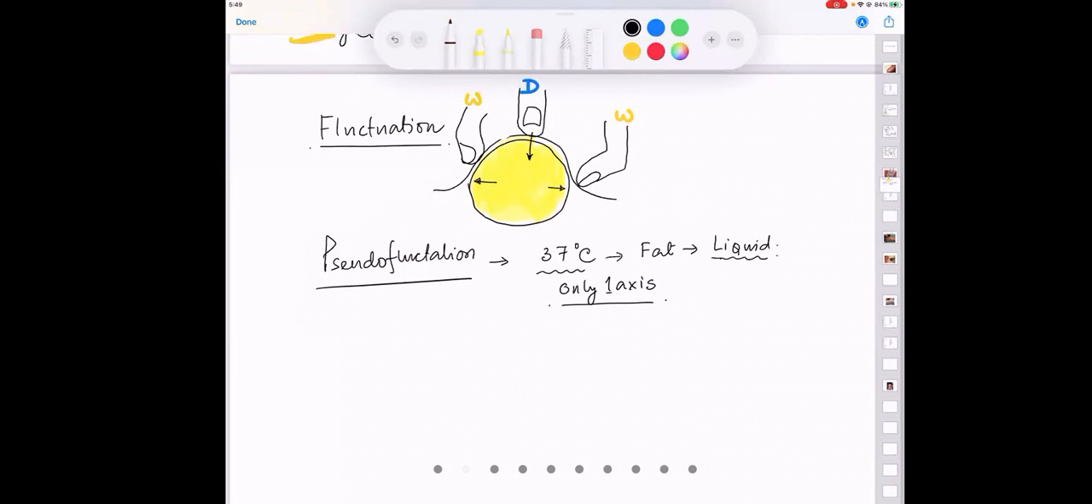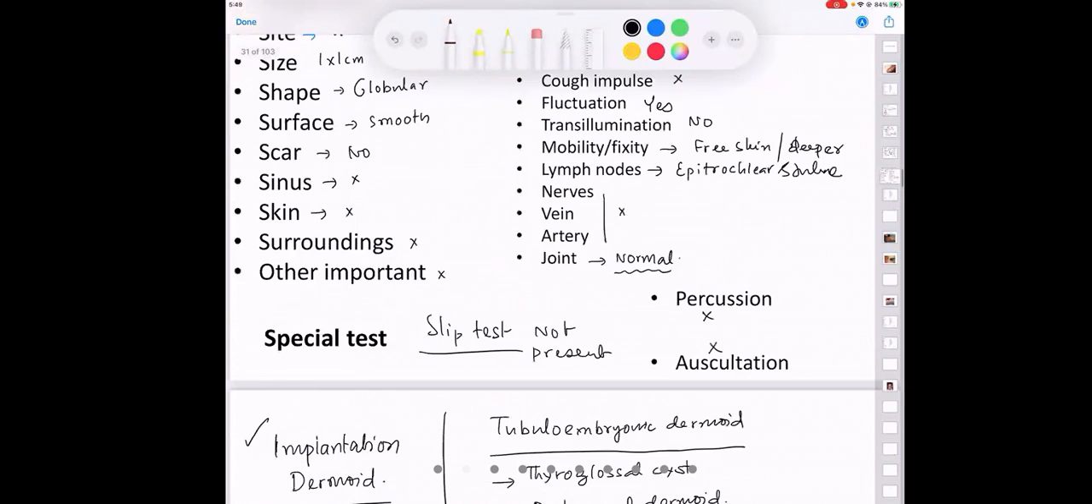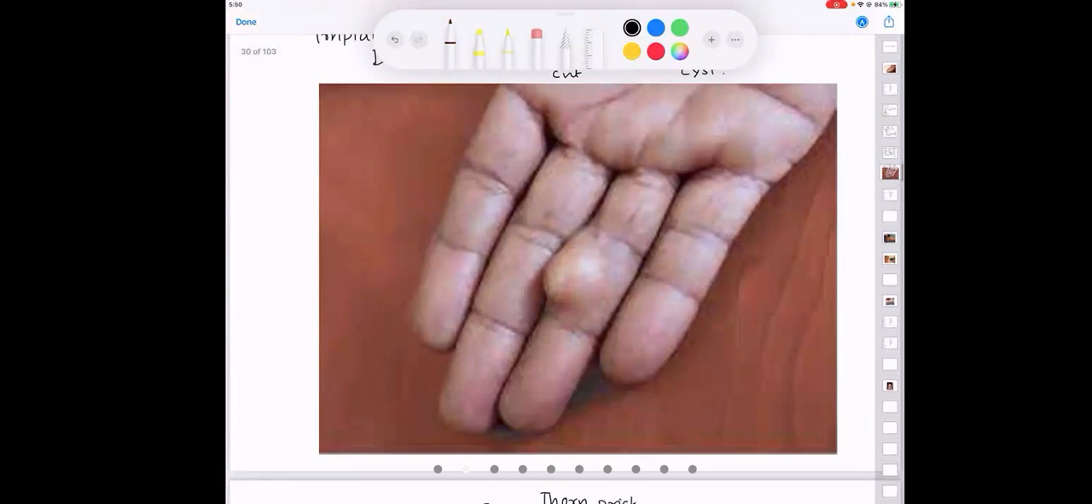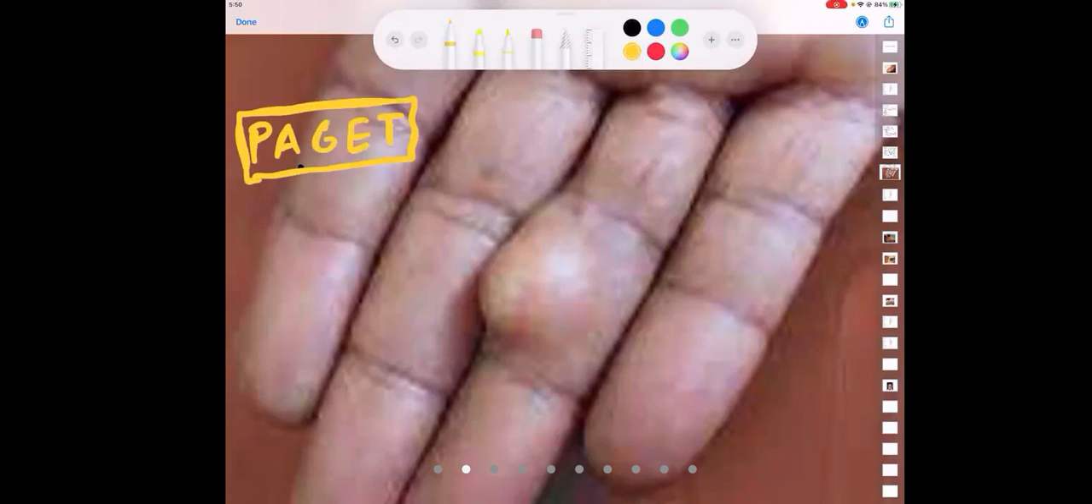The story has not ended. Examiners are going to ask you, how did you elicit a fluctuation in this kind of swelling? This is such a small swelling. Please understand the name of the test. The name of the test is called Paget's test. P-A-G-E-T. Paget's disease of the nipple, same Paget's disease, Paget's test. How is it done? Please look at the method, how I am doing this.